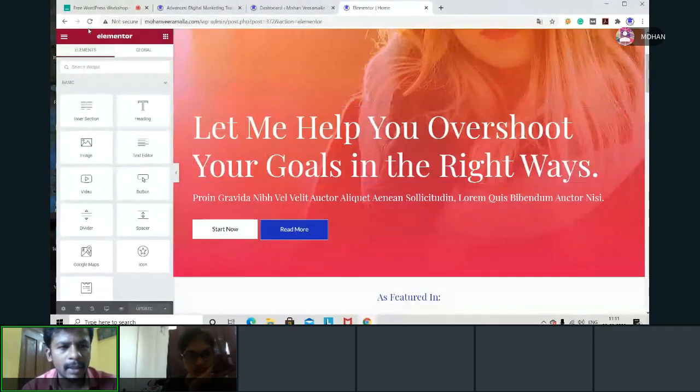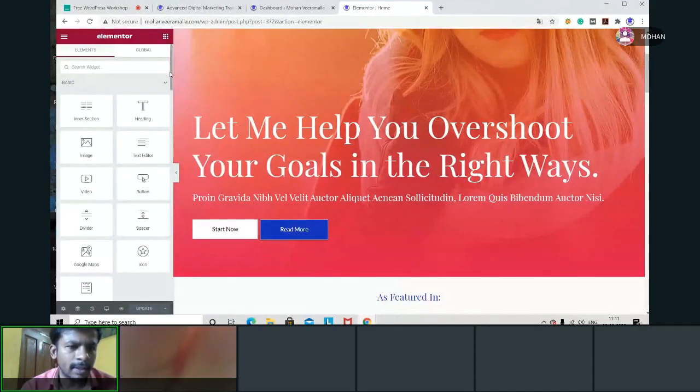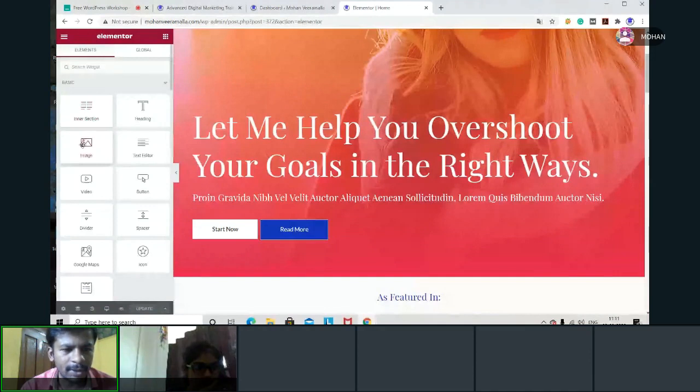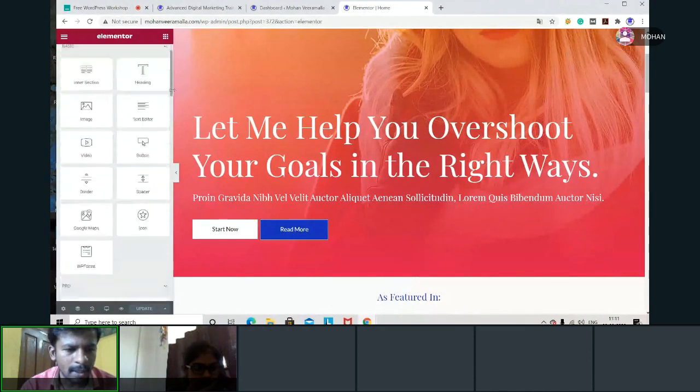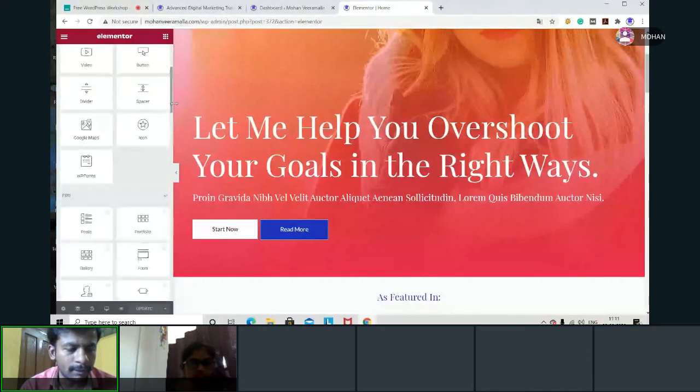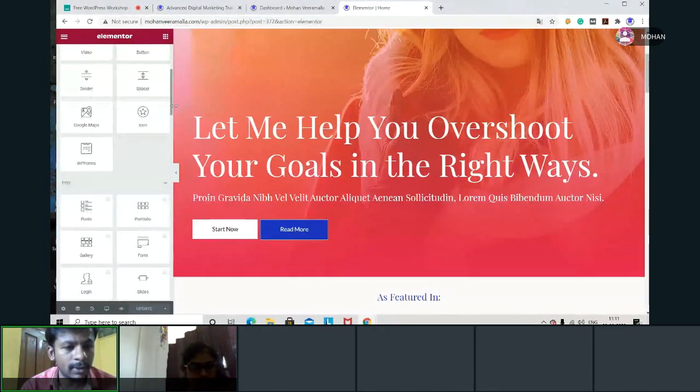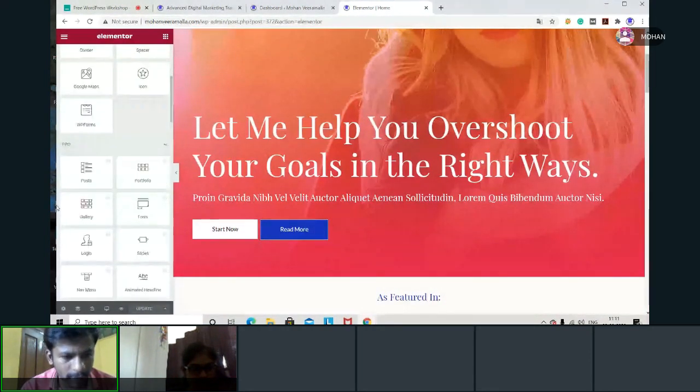Now in Elementor, we have lots of options on the left-hand side: heading, inner section, image, text editor, video, button. You can use these options, and some will be Pro, meaning you have to buy the plugin to be eligible to use those properties.